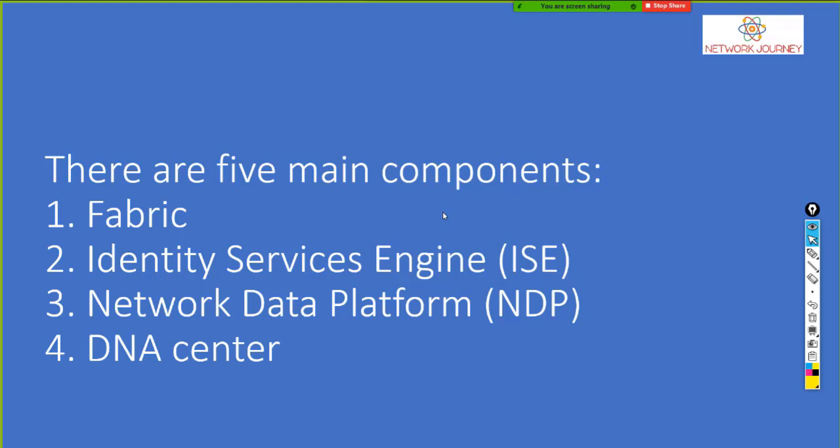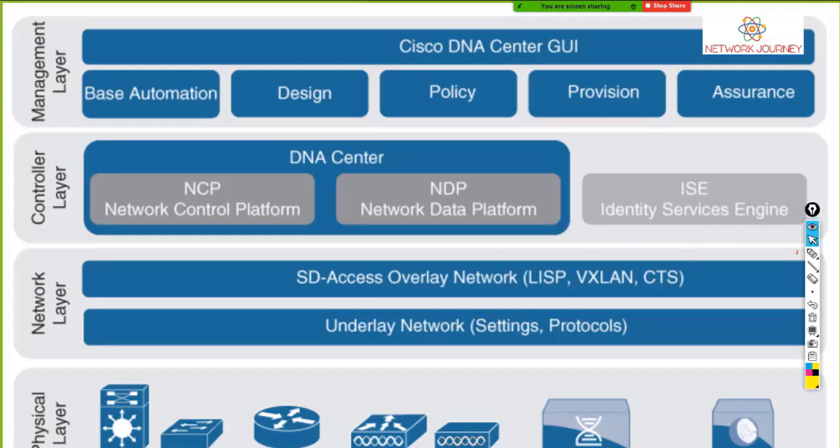Let's see some network designs where we can see SD access being integrated with the fabric, or let's see how these four components are actually placed on the campus fabric. Let's consider this as an example. I have all my physical layer devices over here: routers, switches, the wireless. These act as my physical layer, which are all cabled the way we learned the three-tier architecture and the two-tier architecture. And then we keep our overlays here.